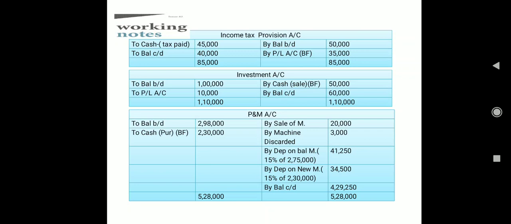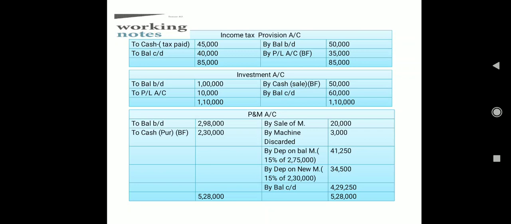And then coming to our credit side, very first if we go for the additional information, old machine costing rupees 50,000, and in brackets written down value how much, 20,000. So sale of machine happened for how much, 20,000. And then one more piece of information we had, a machine costing rupees 10,000, and again in brackets written down value 3,000 has been discarded.